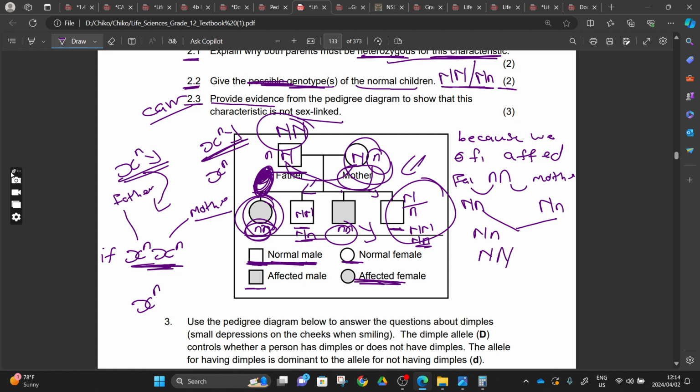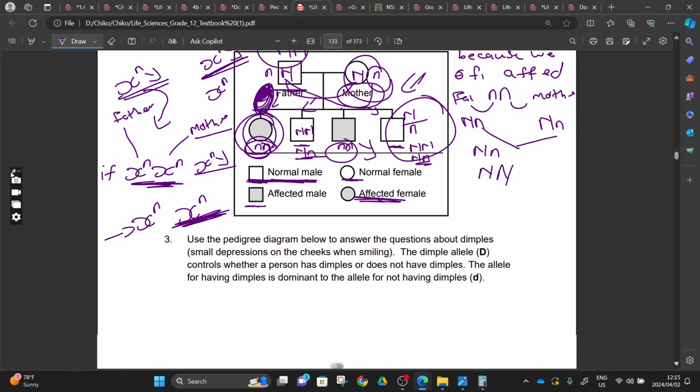She will have to inherit this from the mother, and she will have to inherit this from the father. And since this is controlled by a recessive allele, if the father were to give our daughter this allele or this chromosome, it would be represented in our pedigree that our father there is affected. Since our father there is not affected but he can have a daughter that is affected, that concludes that this is not sex linked. This will be our evidence. I hope you understand that.